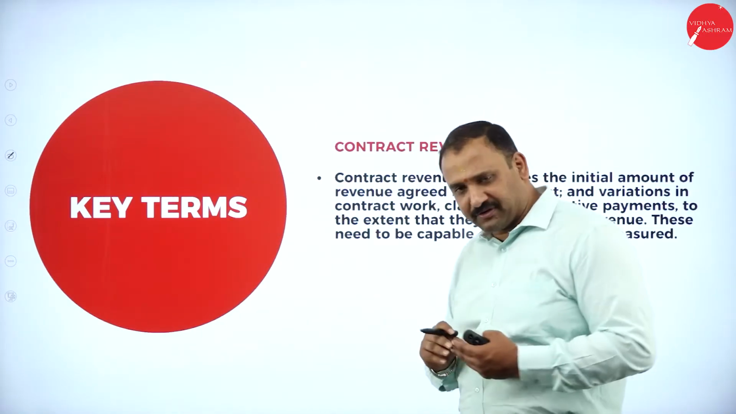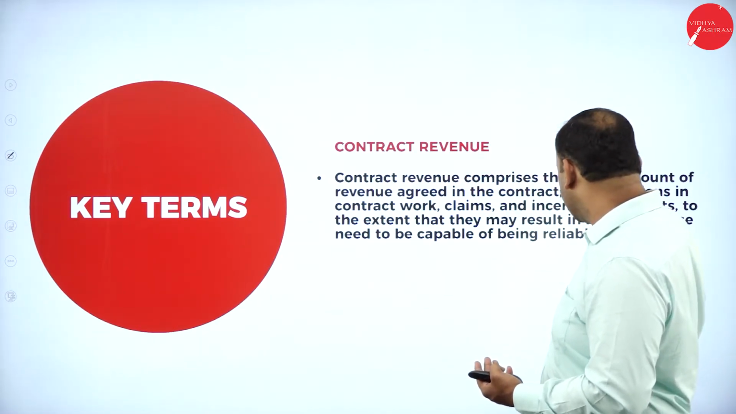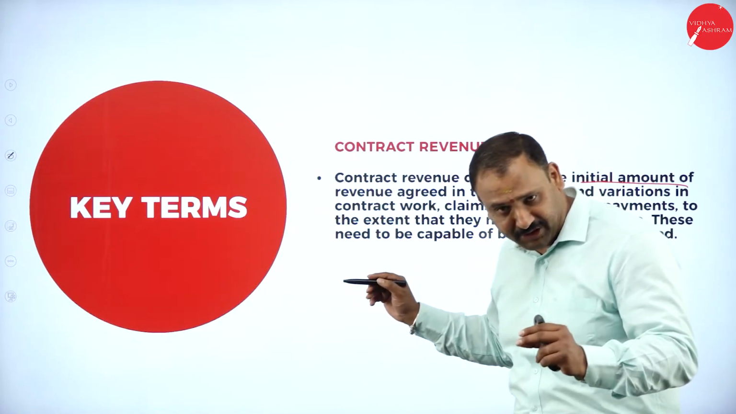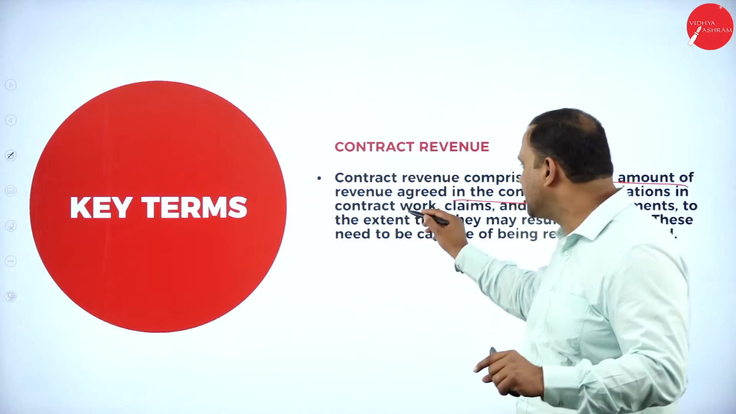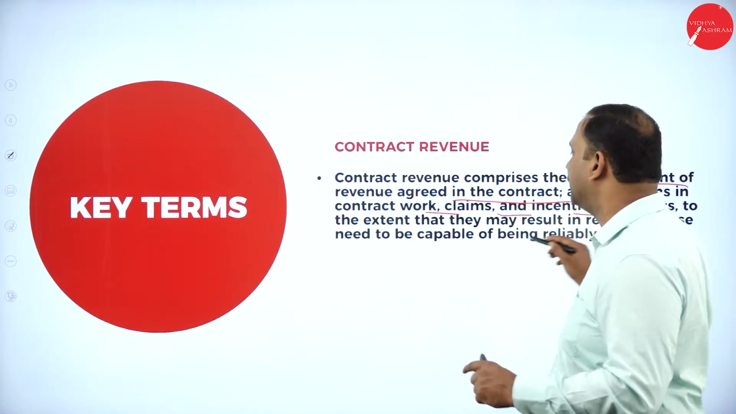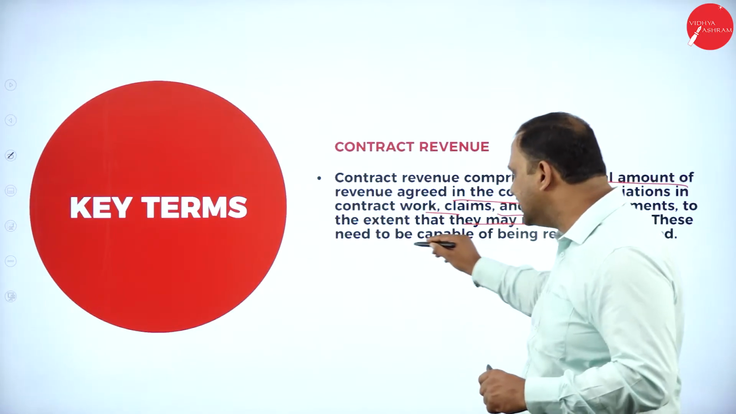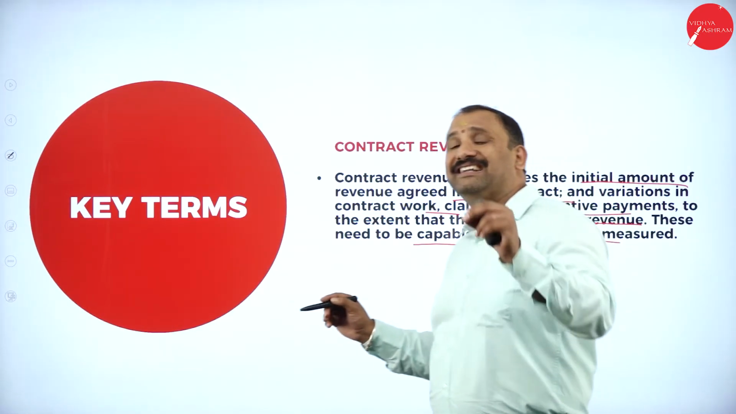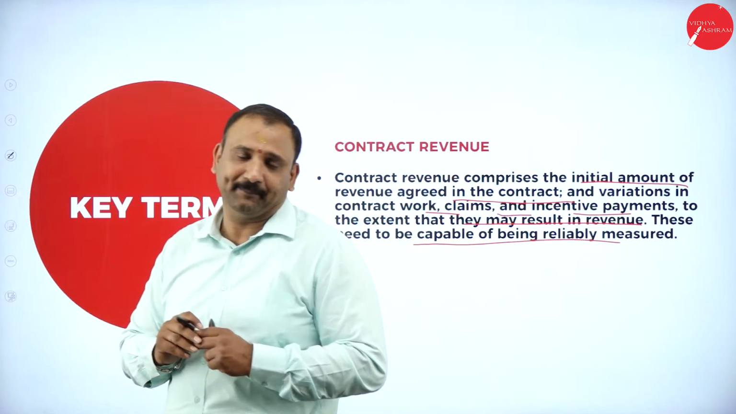Now, the contract revenue, how are we going to recognize the contract revenue? It comprises the initial amount of revenue that is agreed in the contract, variations in the contract work, claims, and incentive payments to the extent that they may result in revenue. These need to be capable of being reliably measured. Now, look into the terms, the words very, very clearly.